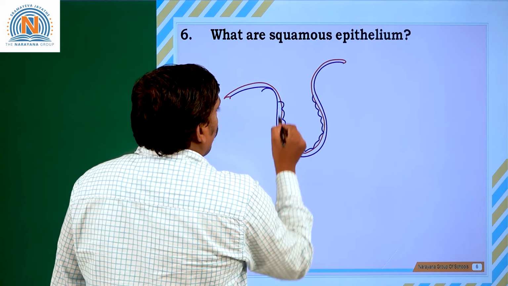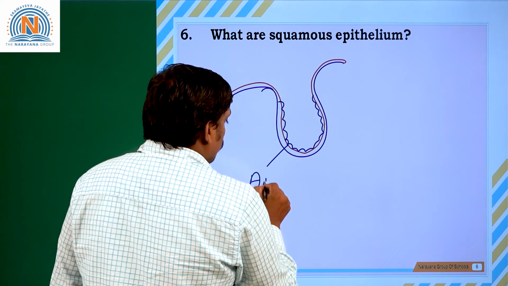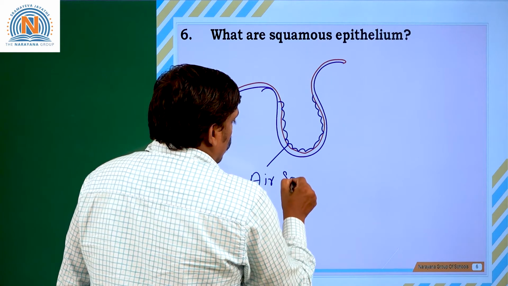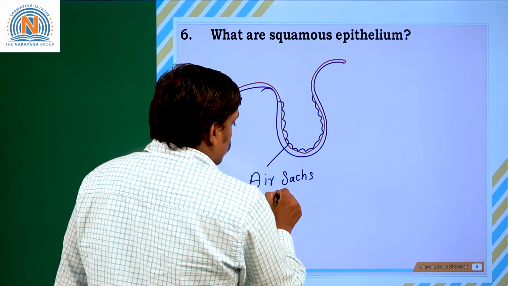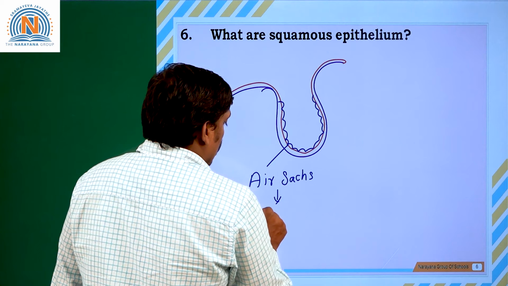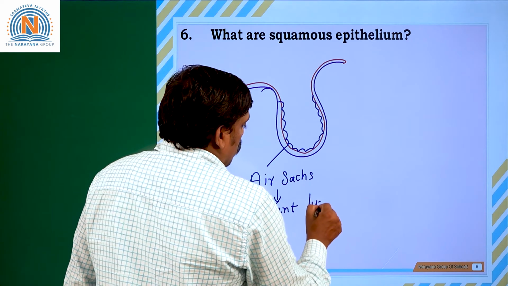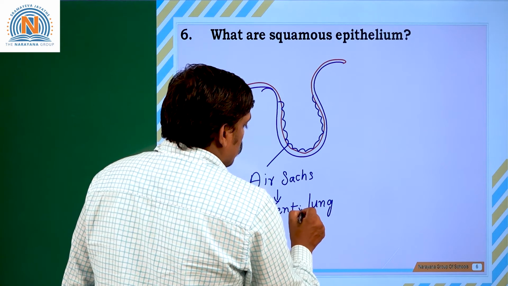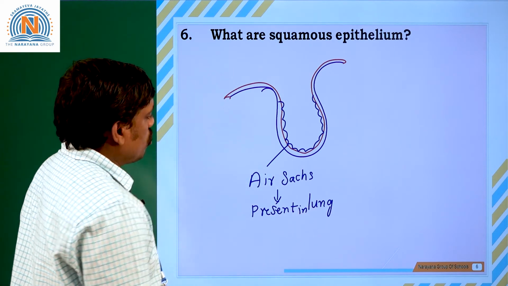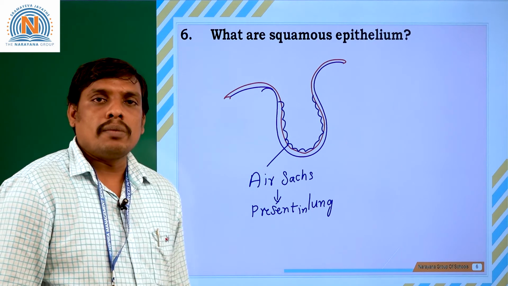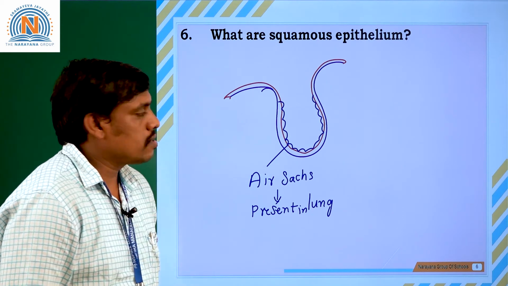The alveoli are air sacs present in the lungs. So each lung is made up of microscopic chambers called air chambers or air sacs.